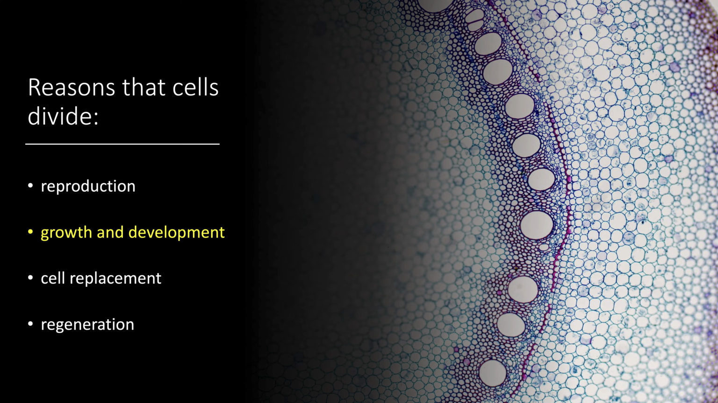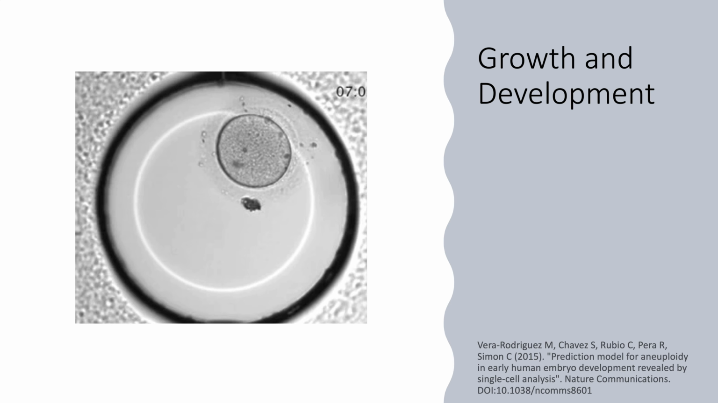Reason number two that cells divide is growth and development. This occurs in multicellular organisms such as animals, plants, multicellular fungi, and multicellular protists. When a human goes from a single zygote or fertilized egg to an adult with about 37 trillion cells, at least that's our best estimate at the time this video was made, a lot of cell division has to happen, and this takes place via mitosis. Mitosis makes identical copies of the genome and results in two daughter cells.